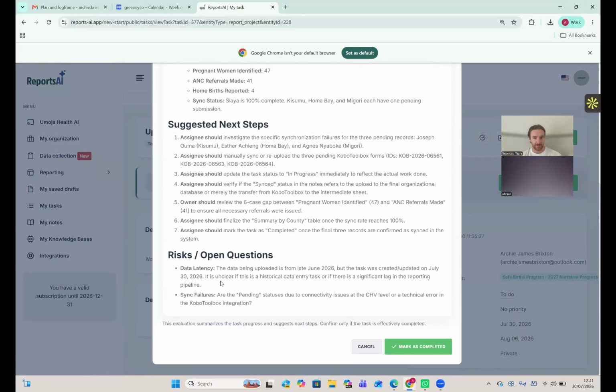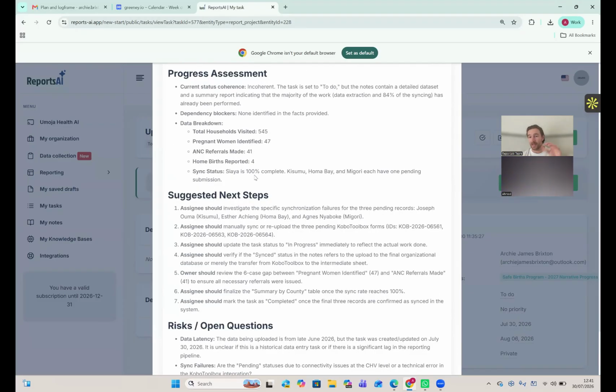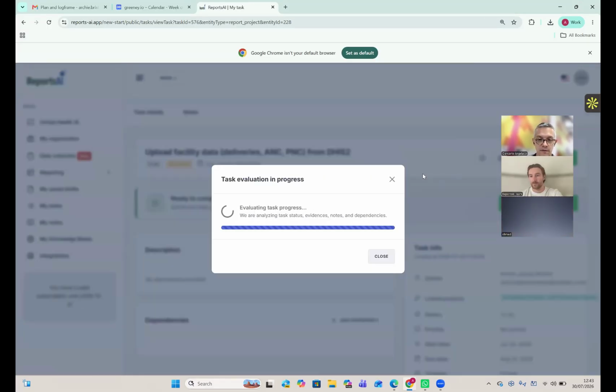But then it also catches other things. So look, it's noting the mismatch in dates, like data latency, and it's giving you some suggested next steps of things that you should perhaps confirm, before you confirm that everything's correct before completing this task. So yeah, thanks for this demo.